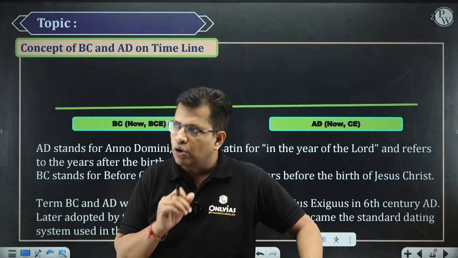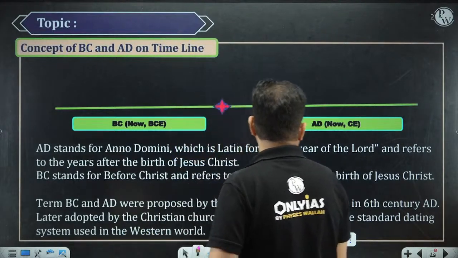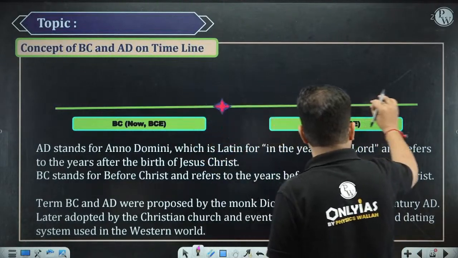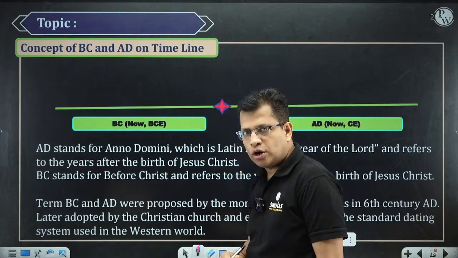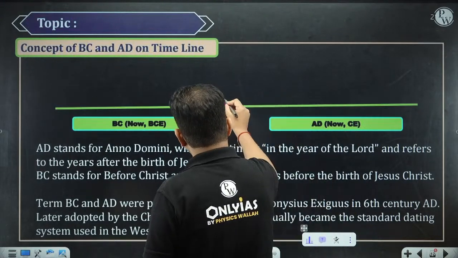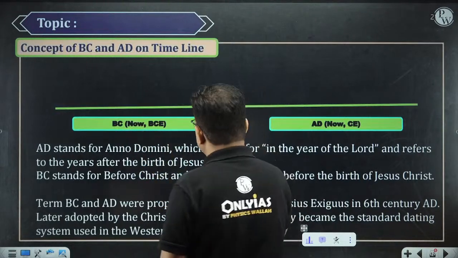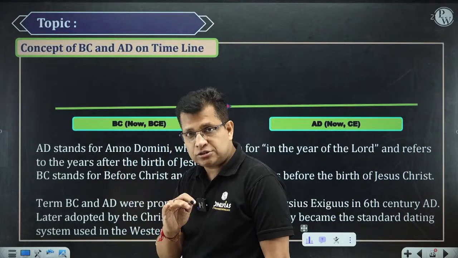Okay, now, what is this AD and what is this BC? Say here, this is a timeline. This straight line, this green line is your timeline, right? And this is your mark, that is called, you can say, the birth of the Christ. This BC is what initially is called before Christ.